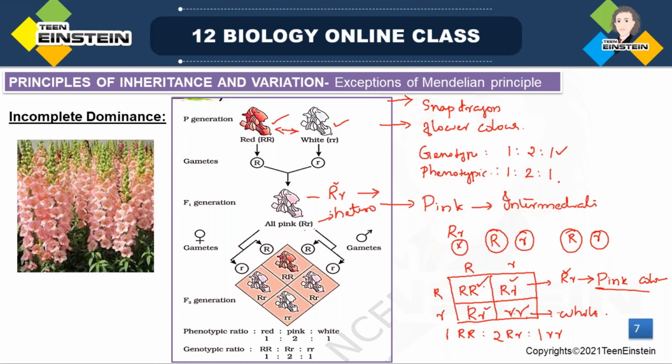Here the phenotypic ratio is also 1 red, 2 pink, and 1 white. Correct? So here the genotype has the same ratio as the phenotype, 1:2:1.